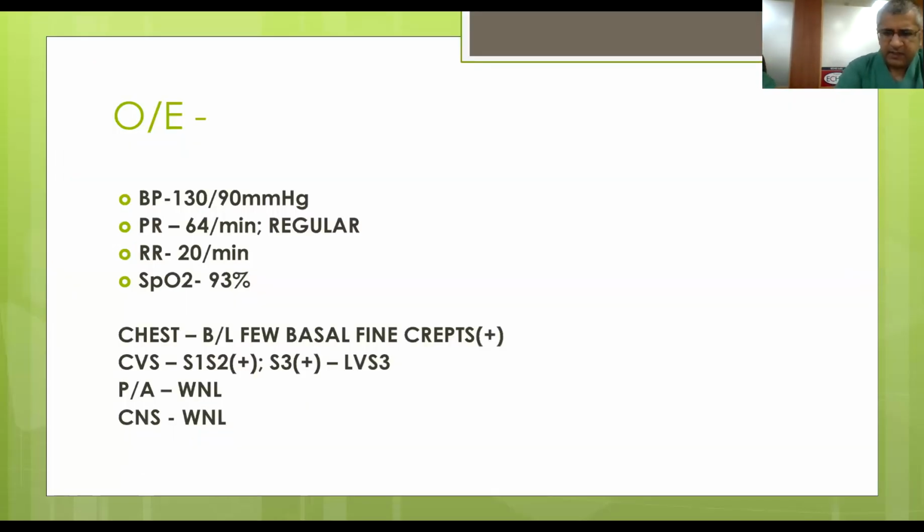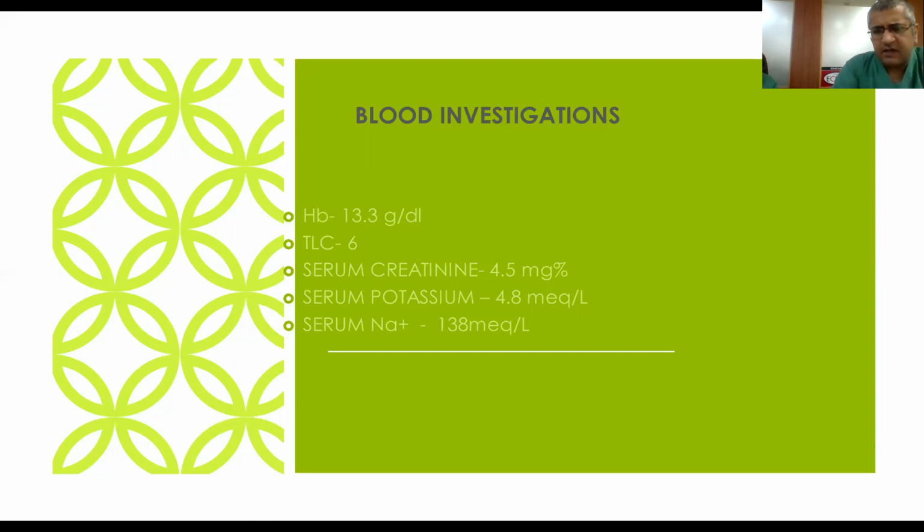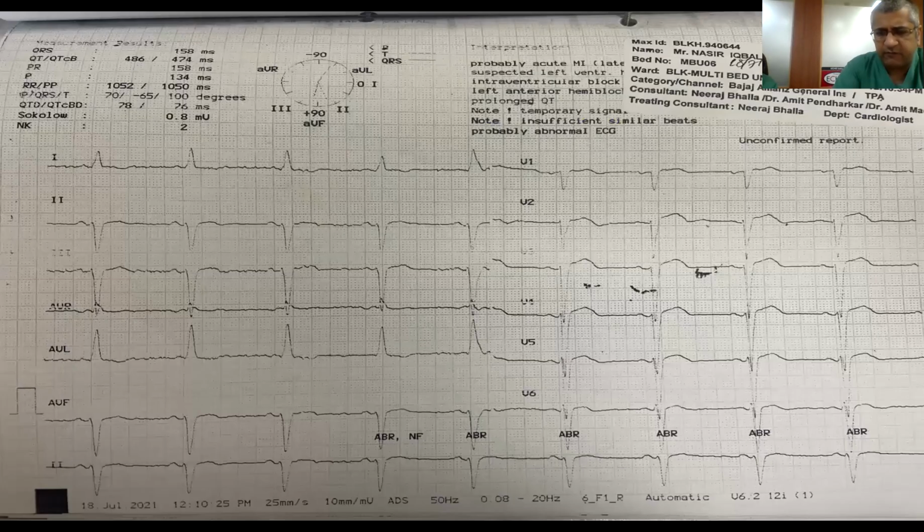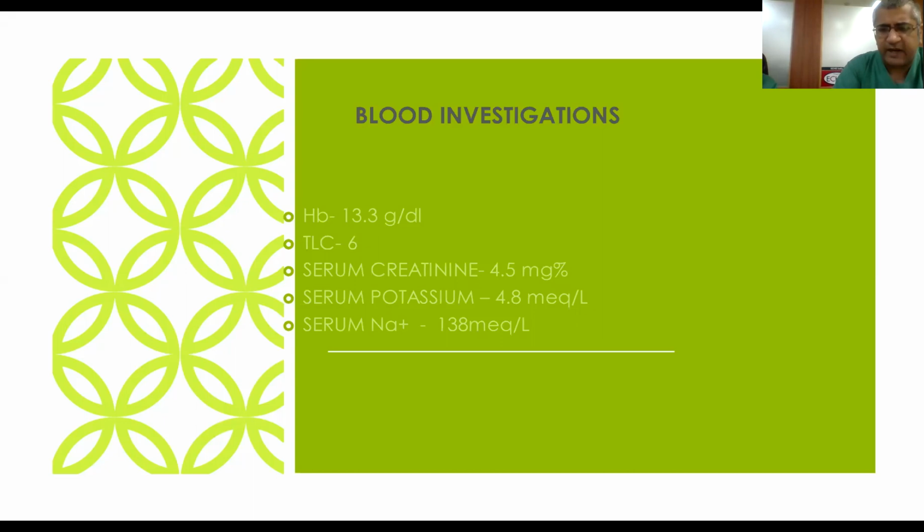The blood investigations, to our surprise, almost all things were within normal limits, like hemoglobin, TLC, serum sodium, potassium, but serum creatinine and blood urea were quite out of range. The creatinine was 4.5. When we tested the creatinine at the time of angiography, just a few days back, it was 1.6 and urea was 26. So basically, the diagnosis was that the patient was having contrast-induced nephropathy or acute kidney injury.